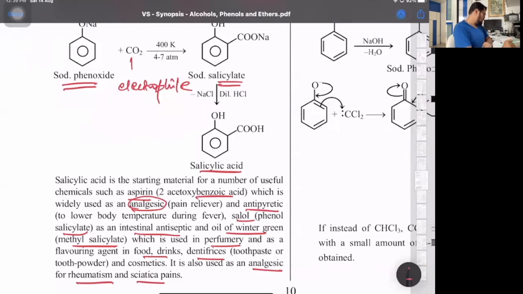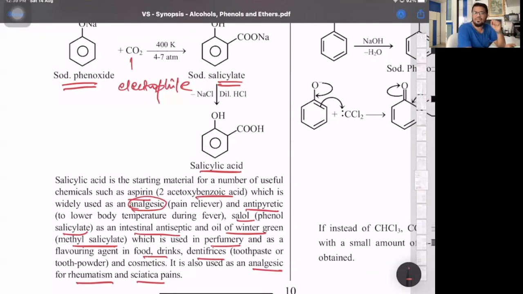Or what you have is nothing but the pain due to the outer side of the leg and all. That is a sciatic pain. That is one. What is it used for? So derivatives of salicylic acid, acetyl salicylic acid, that is aspirin or Disprin, what we call, also a blood thinner. Second, Salol, that is phenyl salicylate. So phenyl salicylate, if I'm talking over there, is also used as an antipyretic drug only.